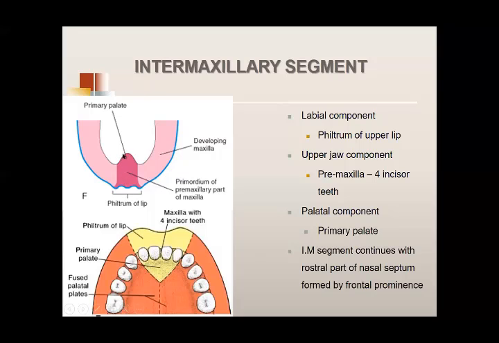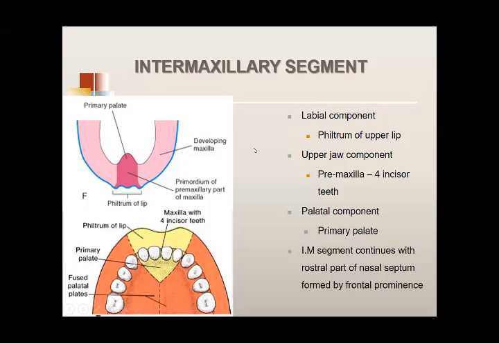This is called the palatal component because this develops into the primary palate. So ये जो yellow part है, this entire thing is the intermaxillary segment, that develops into the upper lip, the part that lodges the four incisor teeth, and then you have the primary palate.